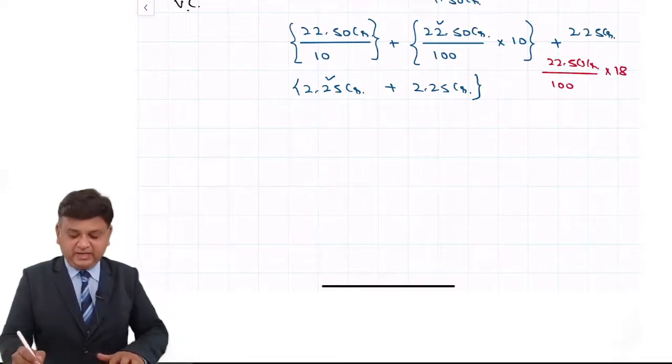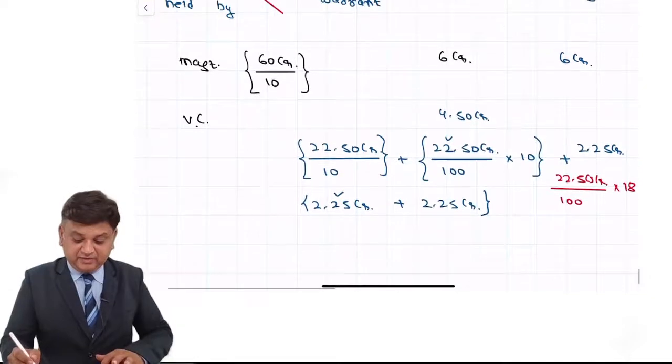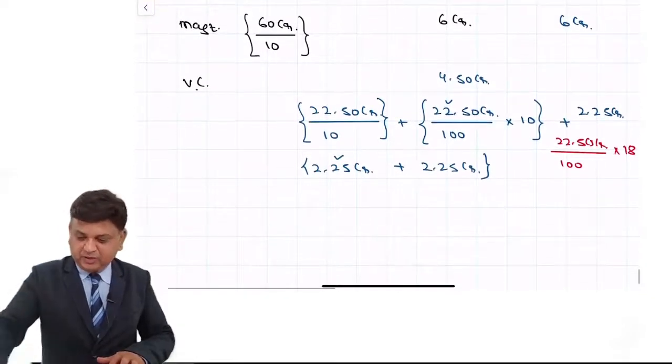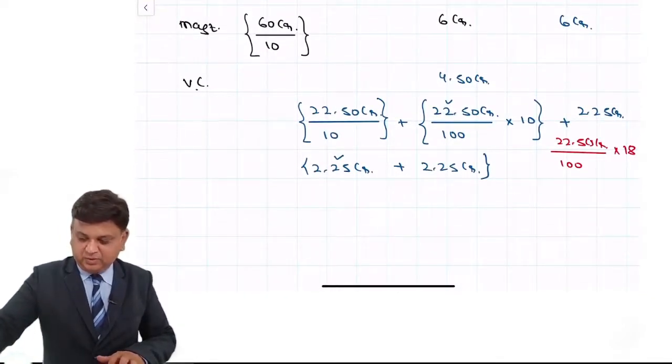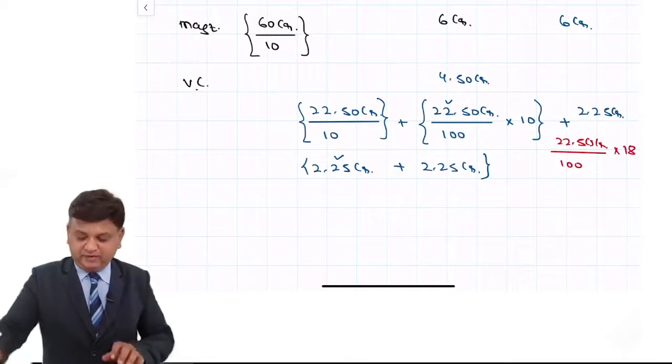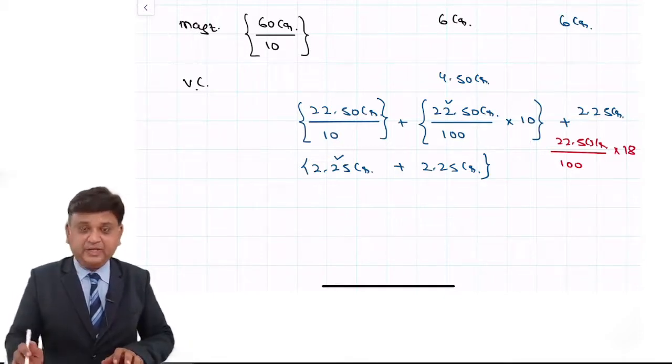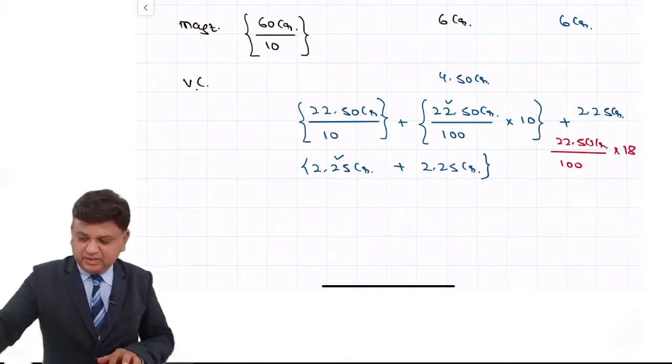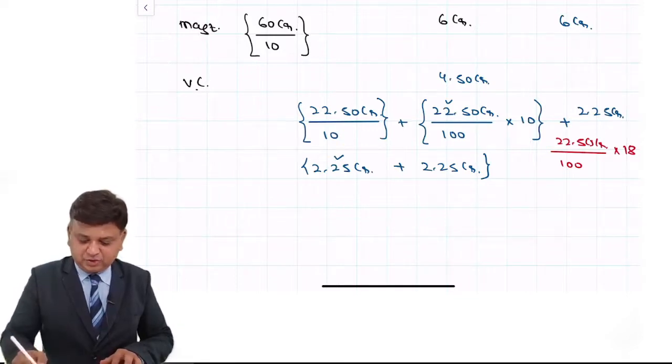Why 18? Because they have demanded 18. So 22.5 upon 100, so 0.225 into 18, that is 4.05 crore plus 2.25. So the total comes to 6.3 crore.